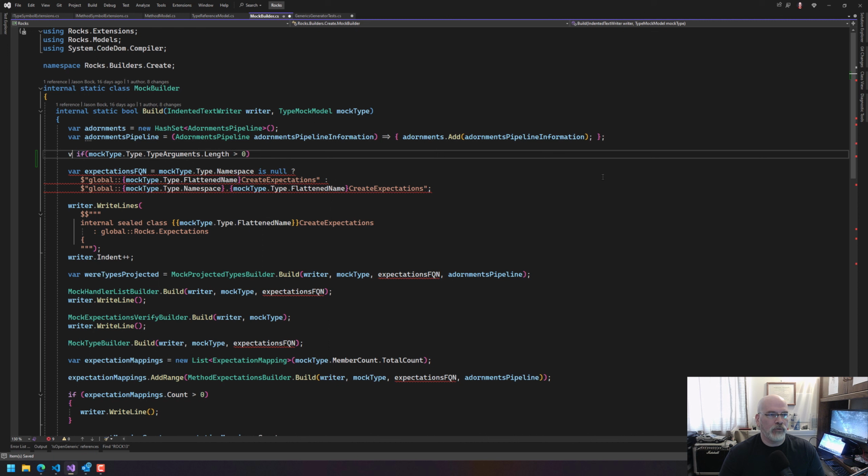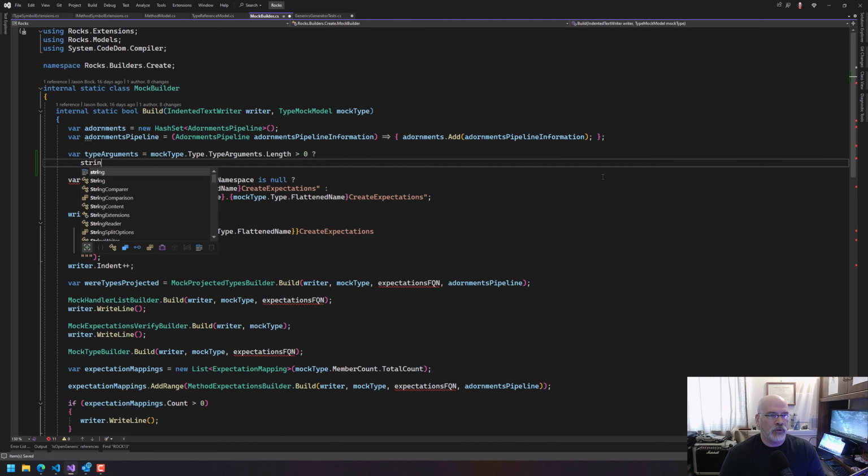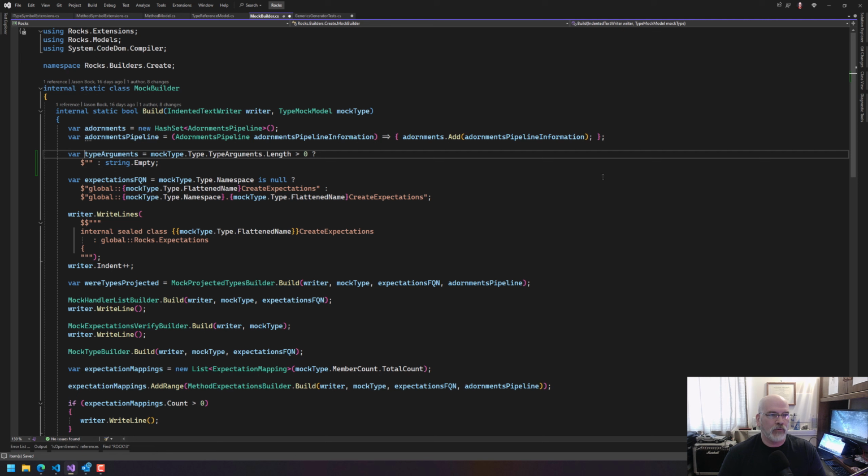Well, actually, we're going to do this. var type arguments is equal to, if mock type has that greater than length 0, we're going to do a string dot, no, this. Otherwise, the default is going to be string dot empty. Okay. And then we're going to throw that into there.